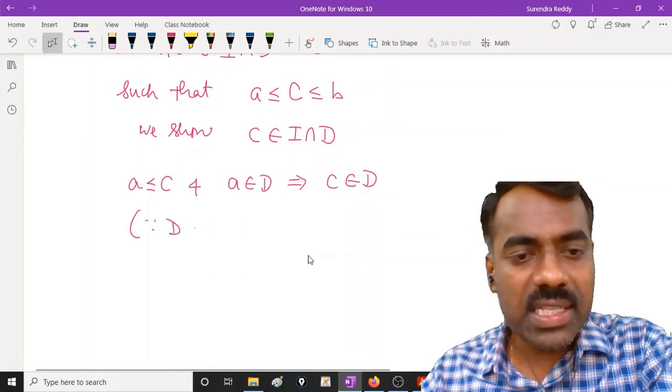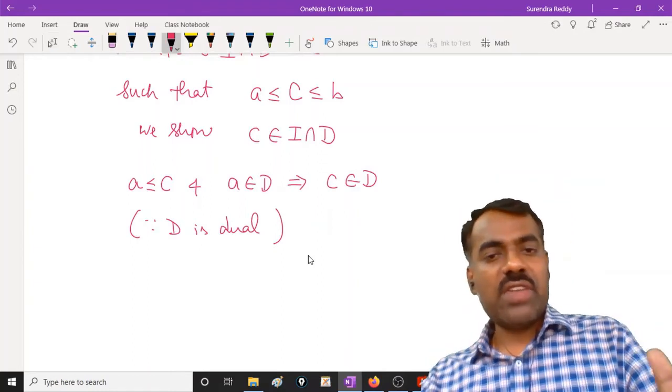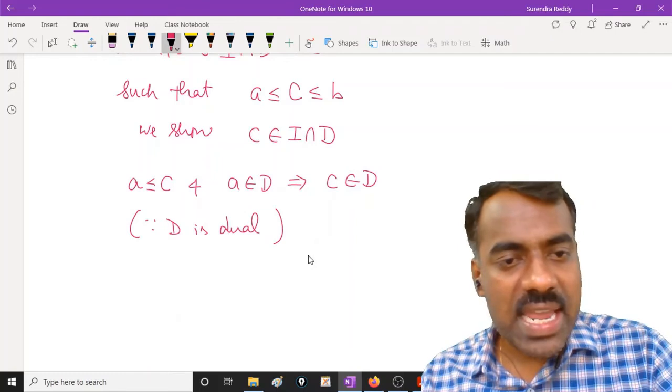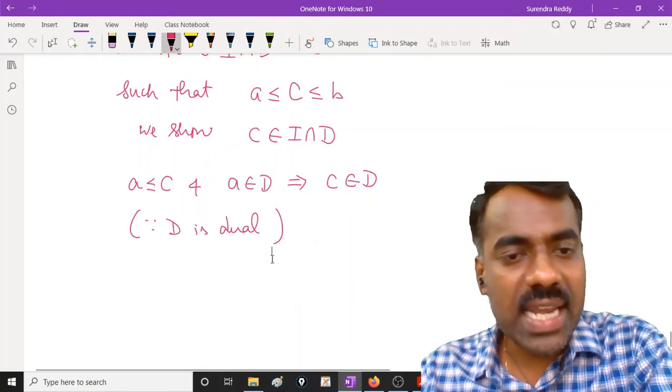Because D is a dual ideal. So what is meant by dual ideal? If we have any element in that dual ideal, then any element bigger than that is also in it. Is this clear? So we got that C is in D.